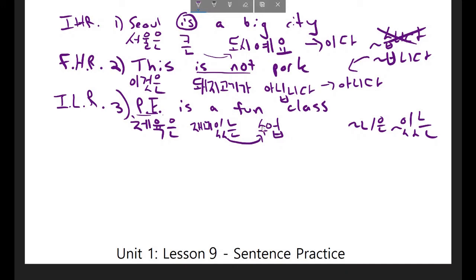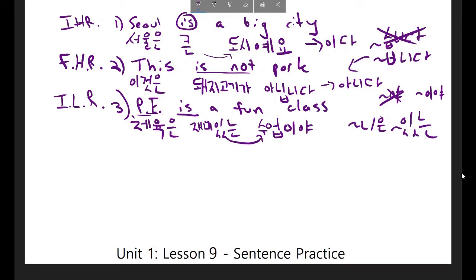Now I want to indicate that this is something, and I want to use the word for is again, which is 이다. Again, this would be a possible conjugation, but this is specifically not the informal low respect conjugation. So I need to either add 야, or I want to add 이야. And the way that I decide is if this noun here ends in a consonant, I would add 이야, and if this noun ends in a vowel, I would add 야. Because this noun ends in a consonant, I don't want to add 야, and I want to add 이야. This sentence would read, 체육은 재미있는 수업이야.